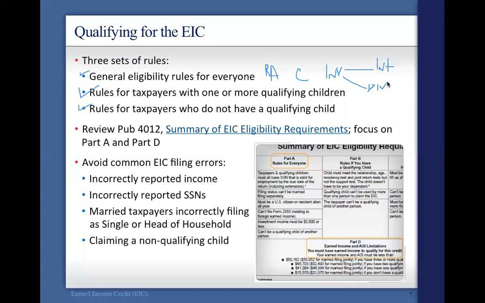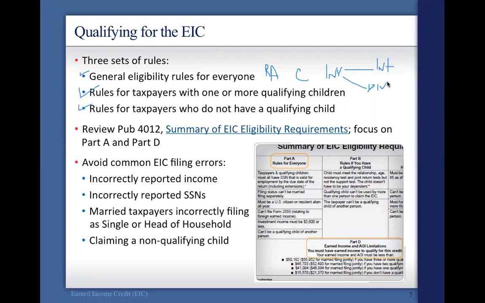Number 2, row 2: a qualifying child can't be used by more than one person to claim the earned income credit. For example, if you are a child of divorced parents, both sets of parents cannot use you for the earned income credit. The taxpayer can't be a qualifying child of another person. So if your parents are trying to file the earned income credit using you as the qualifying child, but they are being claimed by their parents, maybe your grandparents, as a qualifying person, that would negate this. Let's go through column C here.